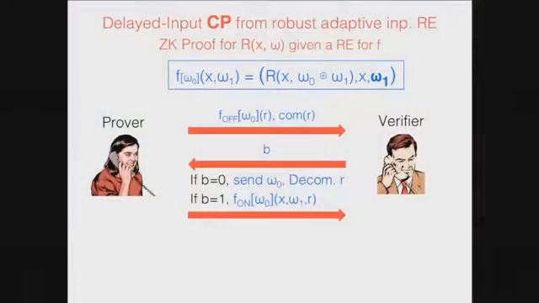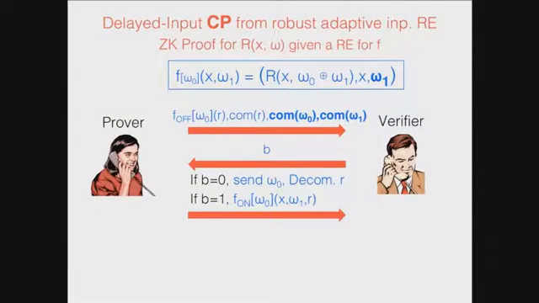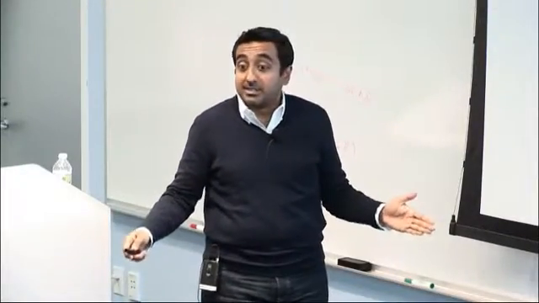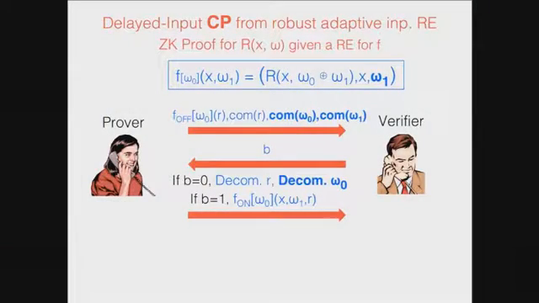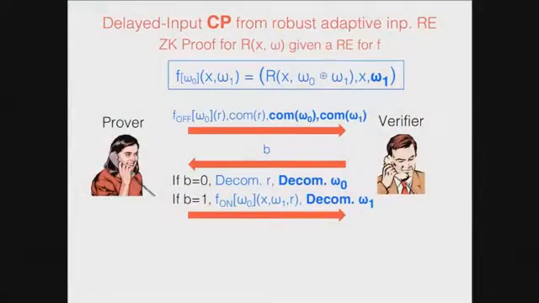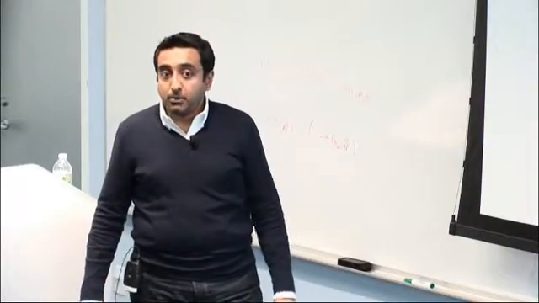I'm going to add, as part of the output, I'm going to add w1. In the first round, I'm going to commit to w0 and w1. This is the commitment part. I said I'm going to commit to the witness, and later I'm going to show that this satisfies a relation. Now, with b equals 0, along with this, I'm also going to decommit w0 as opposed to sending it in the clear. And for the other case, I'm going to decommit to w1. And this simple trick just gives you a commit and prove protocol.